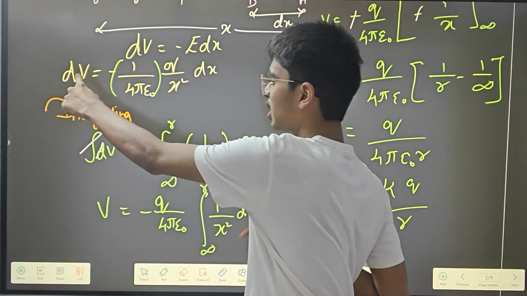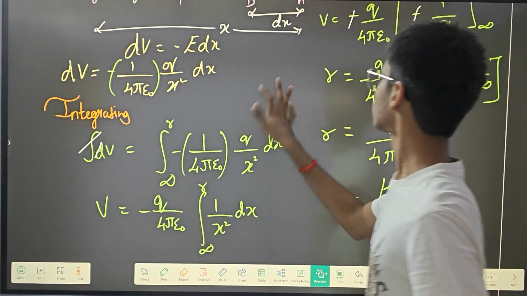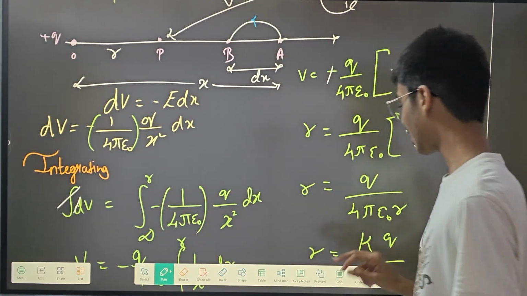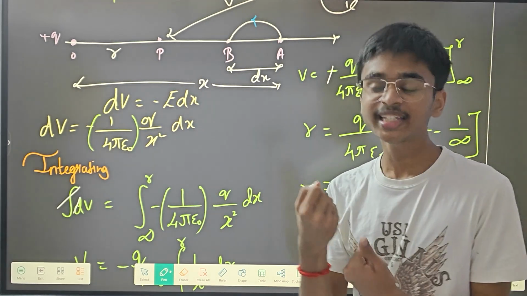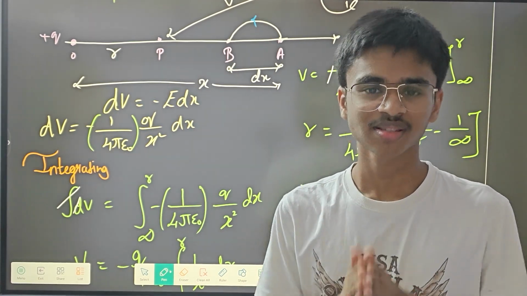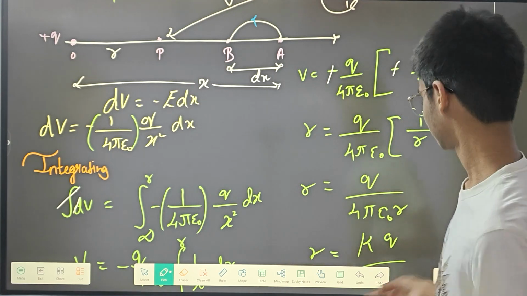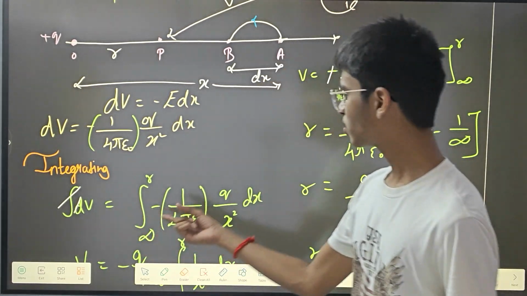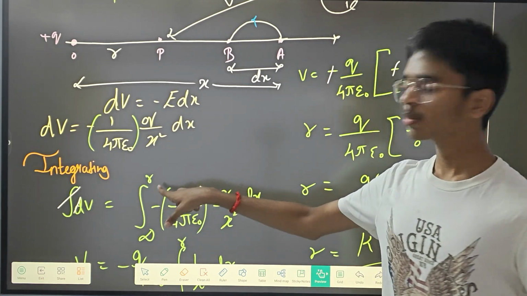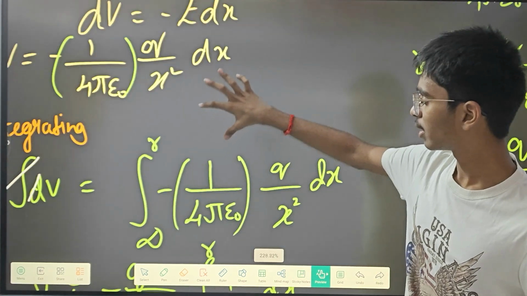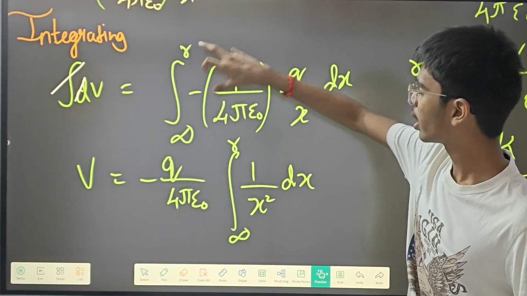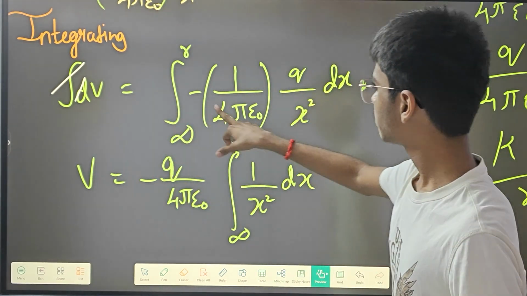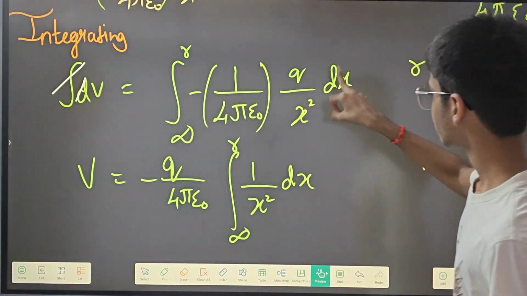First you have to put the integration symbol, the lengthy, skinny one, like me. So you put it over here: V is equal to the integration, where the upper limit is going to be r and the lower limit is going to be infinity, of minus 1 by 4 pi epsilon naught q by x square into dx.